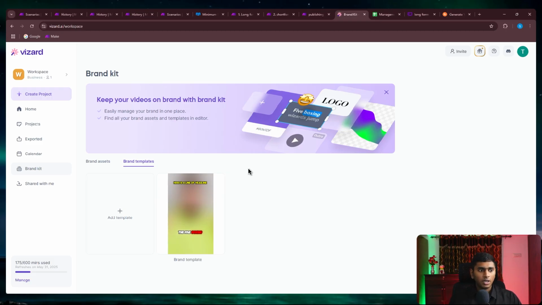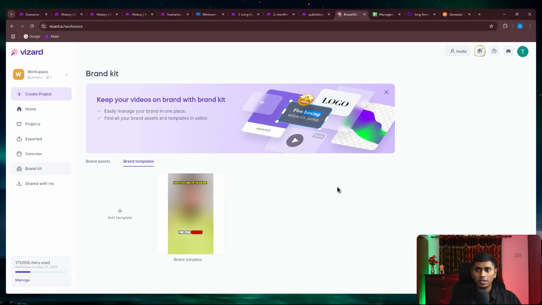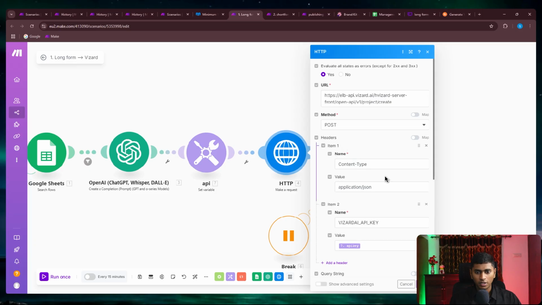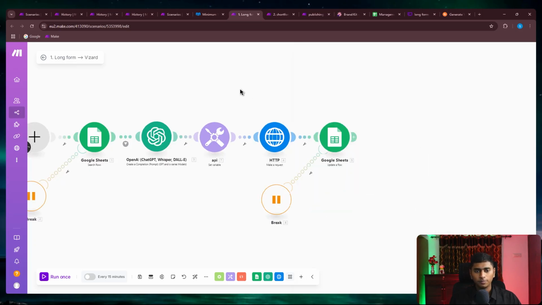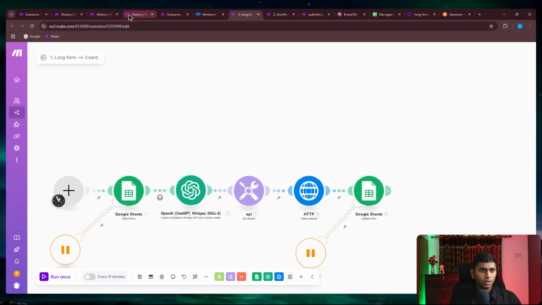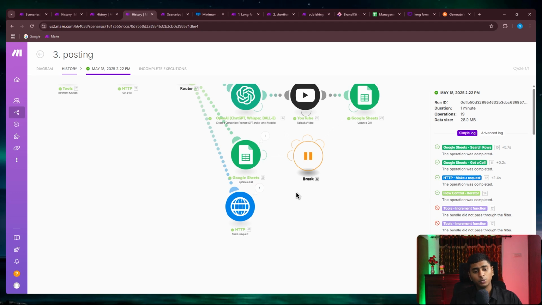All right, and to get your API key, you just need to go to API and get your API key, and then come back over here and put it inside this. I've just hidden it here for security reasons, but you can directly open and put it inside this one. Yeah, that's it. So you can see this one. We're just making a request to the Vizard API and making it post to our TikTok.